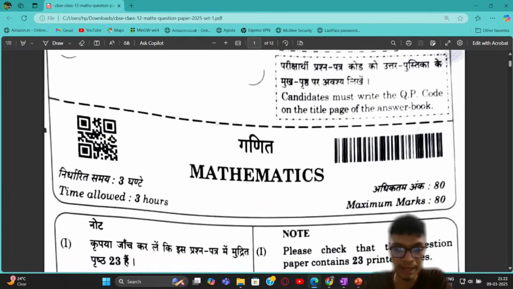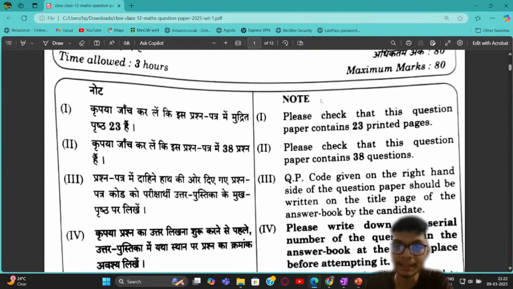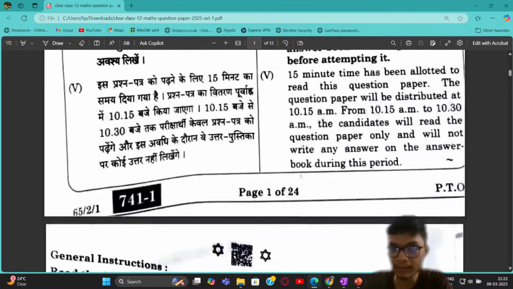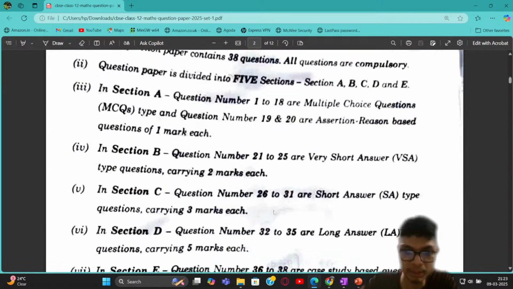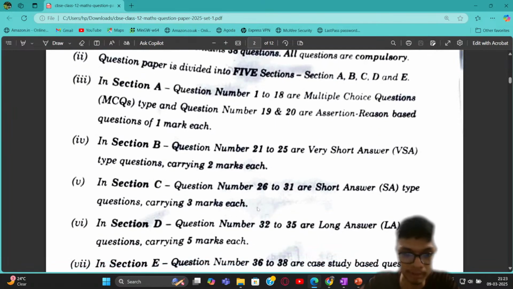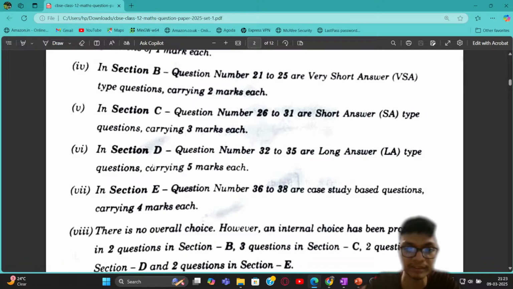What you can see over here is the math paper. The instructions are very clear, and I have already discussed them when I was discussing the sample paper. You know that questions 1 to 18 will be MCQ based, and 19 and 20 will be assertion-reason, and all of those questions are of 1 mark each. In Section B, you will have 2 marks problems. Section C has 3 marks problems. Section D has 5 marks problems. And Section E is basically case study based problems.